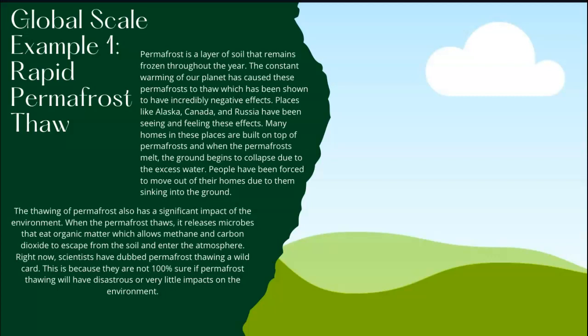When the permafrost thaws, it releases microbes that eat organic matter, which allows methane and carbon dioxide to escape from the soil and enter the atmosphere. Right now, scientists have dubbed permafrost thawing a wild card. This is because they are not 100% sure if permafrost thawing will have a disastrous or very little impact on the environment.